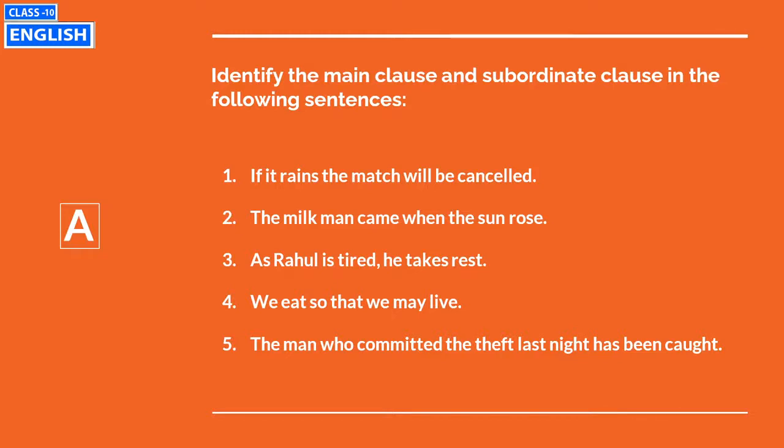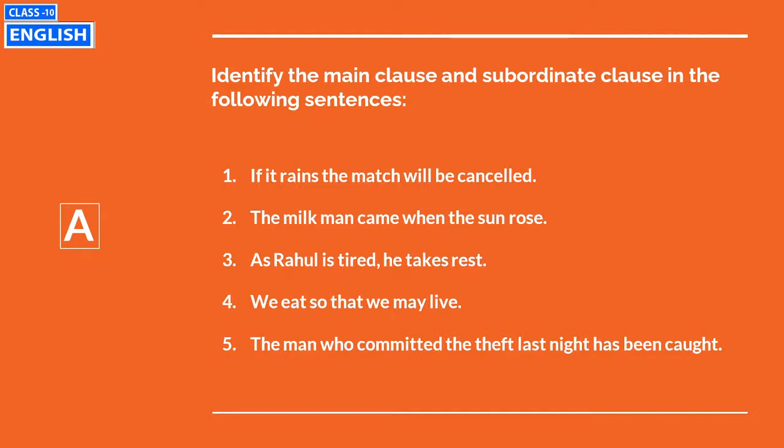Okay, the first question is, if it rains, the match will be cancelled. Can you tell me what is the SC, or you can say subordinate clause, and which is the MC? If it rains, can you identify? There is a subordinating conjunction. So here the MC is the match will be cancelled, and SC is if it rains.